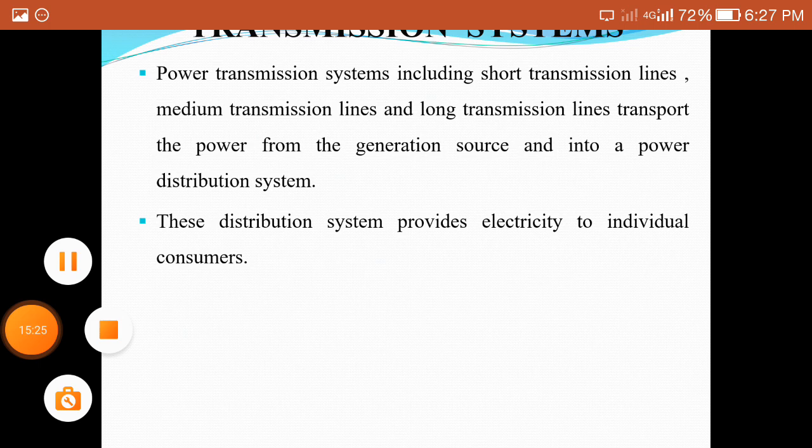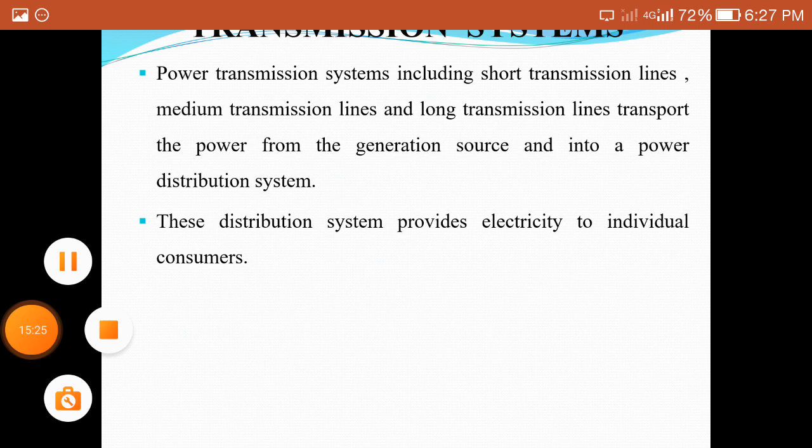Next one is the fifth unit, that is the various factors governing the performance of transmission lines. While calculating the transmission line parameters, or the efficiency and regulation of a transmission line, what factors affect it will be calculated definitely.